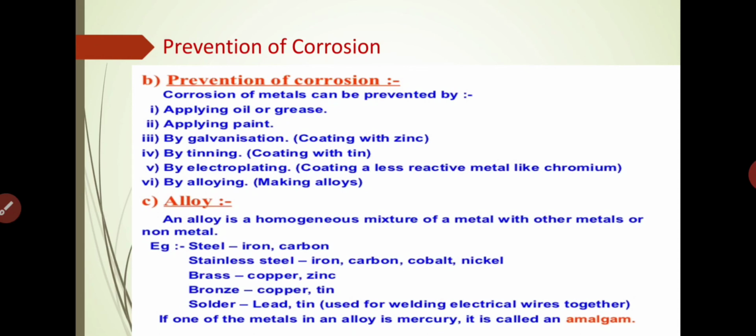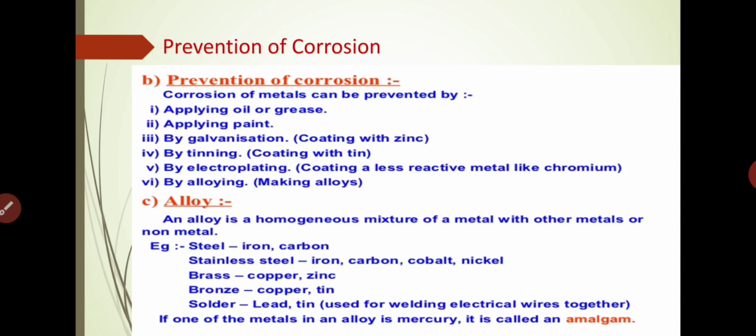Next point is electroplating. What is electroplating? The process of electroplating is also used to deposit a metallic layer to prevent corrosion. Tin is electroplated on iron to make food containers, commonly called tin cans. Chromium is electroplated on steel furniture and bicycle handles to prevent rusting. So coating with a less reactive metal like chromium is called electroplating.